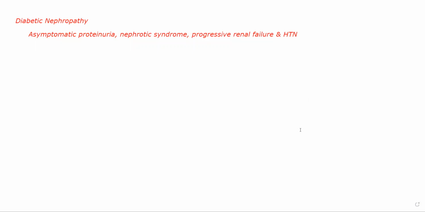Now, the pathological changes or the types of lesions, the type of damage that occurs in a diabetic nephropathy can be categorized into four types. Okay? The first type is diffuse glomerulosclerosis. Sclerosis.